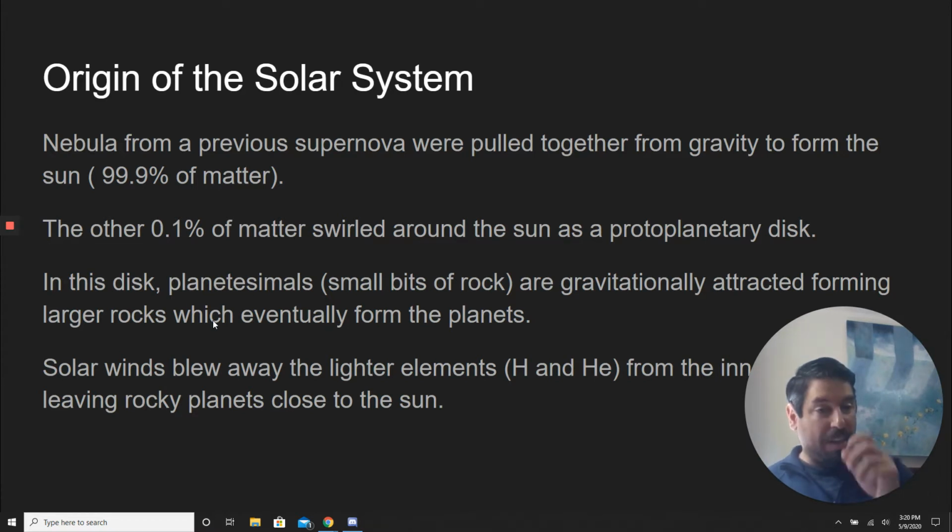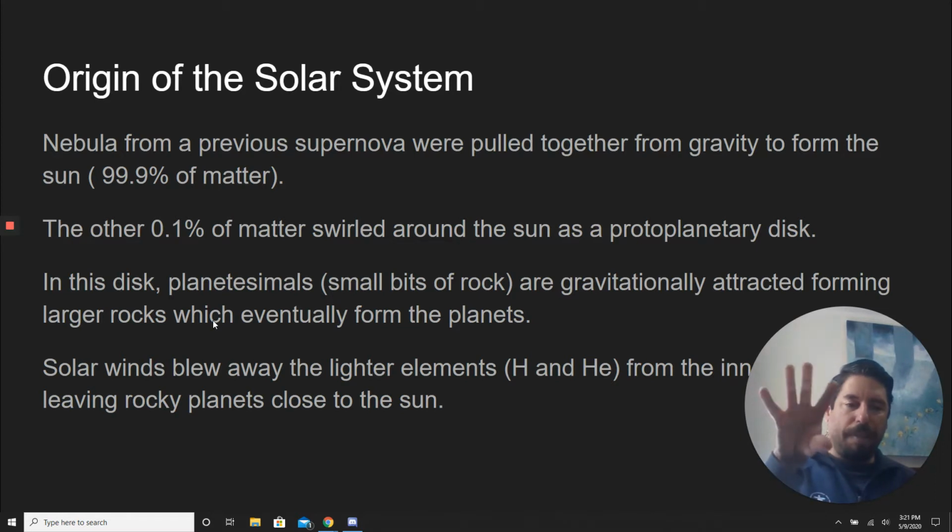And then, if you look at the solar system, we have the sun, and then you have Mercury, which is a rock planet, Venus, rock planet, Earth, rock planet, Mars, rock planet, and then you have Jupiter, which is a gas giant. So Jupiter doesn't have a surface. It's just a big ball of gas. And the same is true with Saturn and Uranus and Neptune. So those four at the end, those gas giants, they're big balls of gas. You can't actually walk on them. There's no surface to walk on.